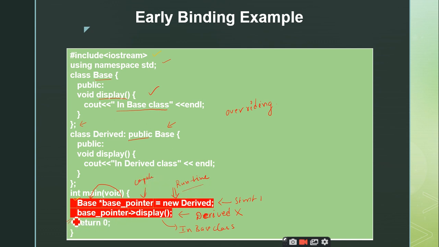So here after compilation is done, the base pointer is mapped to the base class, and the compiler will still be under an illusion that the base pointer is pointing to the base class only. So this display function is to be taken from the base class. That is what it is going to do, right? So this is called the early binding or the compile time binding. Is it clear up to this point? Yes, sir. Right. So by this example, we can know that the overriding concept is supporting the concept of early binding. Am I right or not?